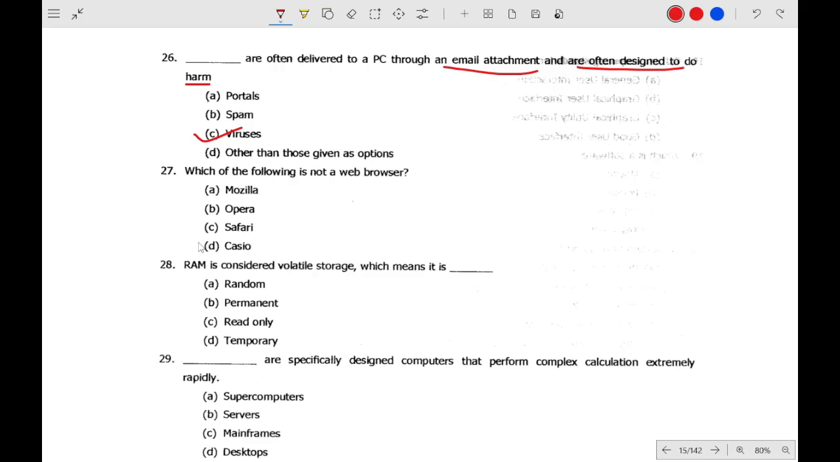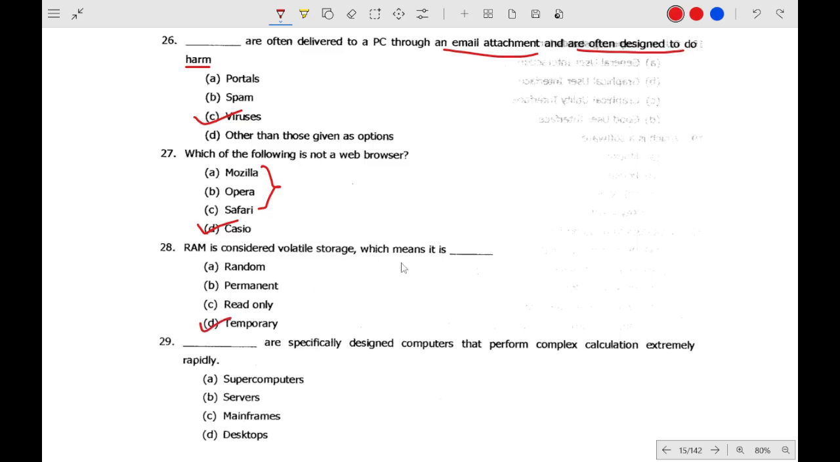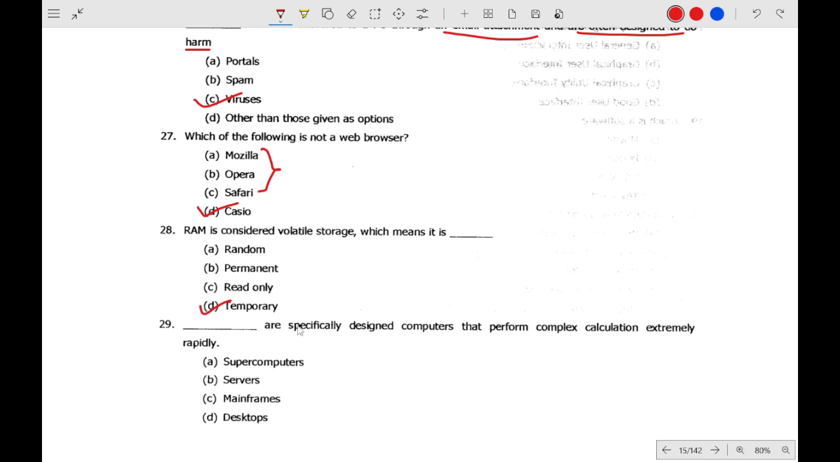Which of the following is not a web browser? Casio is the name of a company. All of these are web browsers. RAM is considered volatile, which means it is temporary. We all know that RAM is temporary. Volatile means temporary. Once you switch off the computer, the memory stored in the RAM will also get deleted.